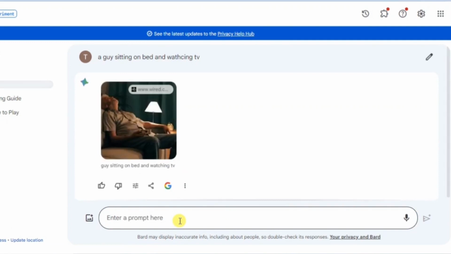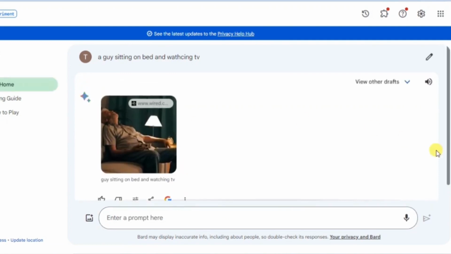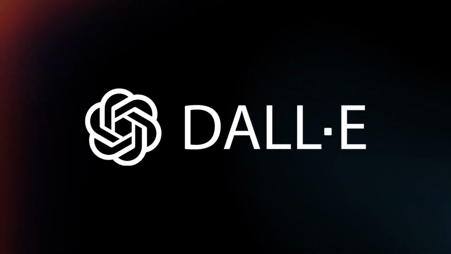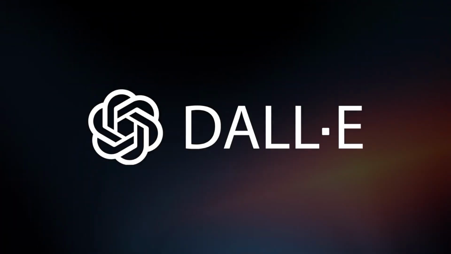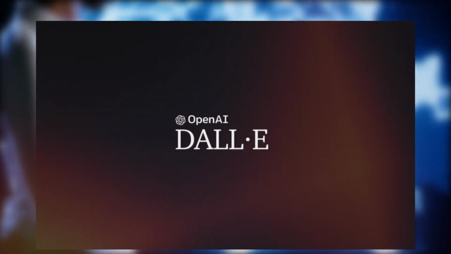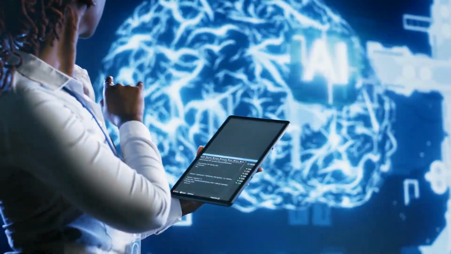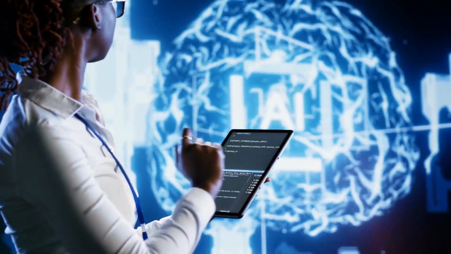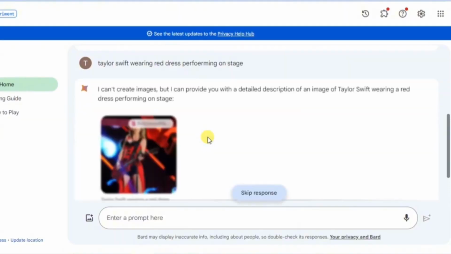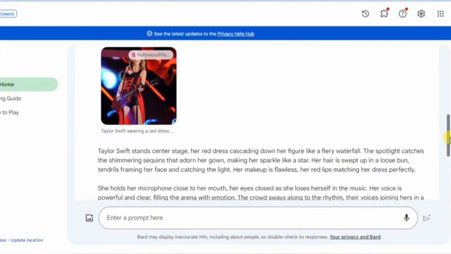Google Bard builds on LaMDA's capabilities and adds an AI image generation feature that can turn text into incredible art. This feature is based on DALL-E, an AI system that can create images from text descriptions using a deep neural network. DALL-E was created by OpenAI, a research organization that aims to ensure that artificial intelligence is aligned with humanity's values and can be widely and safely used by everyone. Google Bard integrates DALL-E with its language model to produce stunning and diverse images that match the user's input text.